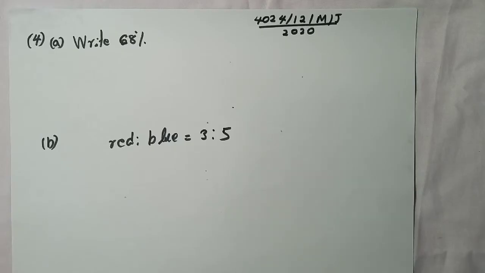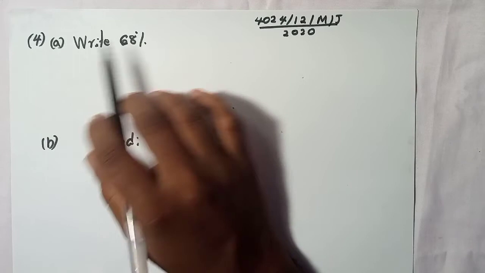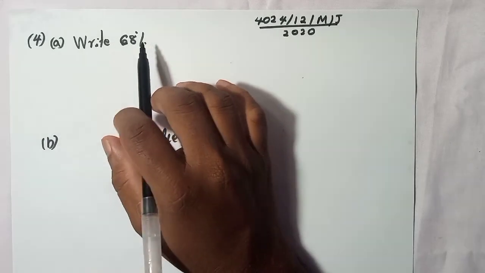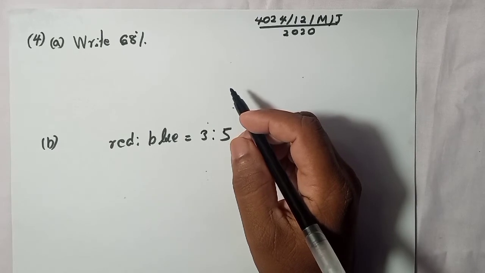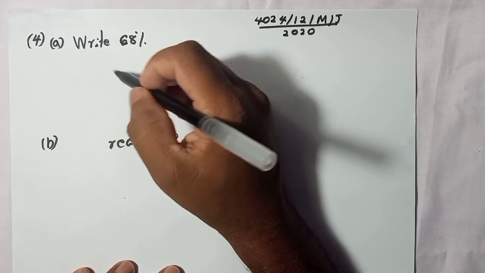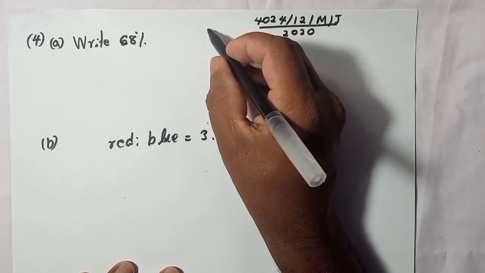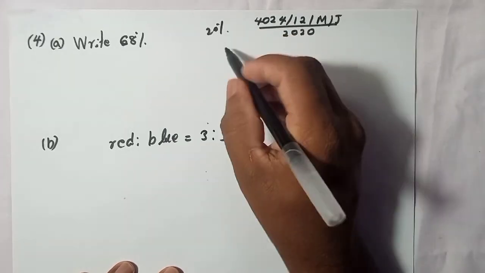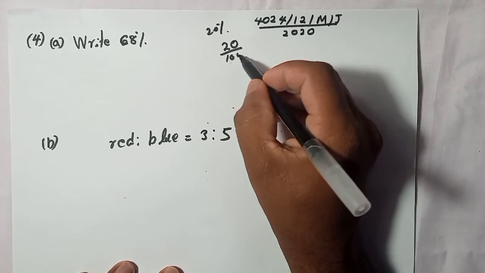Okay, now let's focus on the fourth question. In the first part, they ask us to write 68% as a fraction in its simplest form. Keep in mind, for any percentage, if you have 20%, you can write this directly as a fraction, 20 over 100.